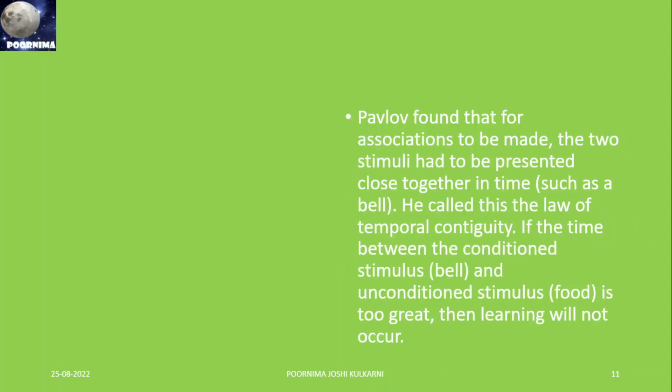Pavlov found that for associations to be made, the two stimuli had to be presented close together in time. The stimuli here are the ringing bell and the food. He called this the law of temporal contingency. If you ring the bell whenever you want and then give the food after a long time gap, then learning will not occur. The time gap between ringing the bell and giving food should be short, almost simultaneous. This is the end of Pavlov's learning theory of conditioning.